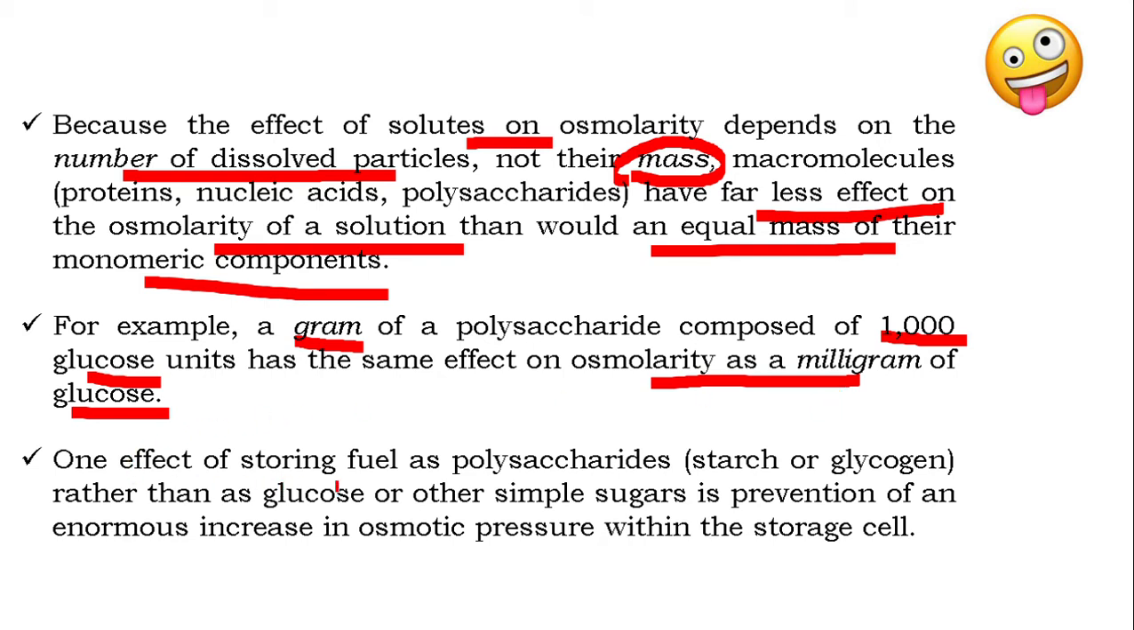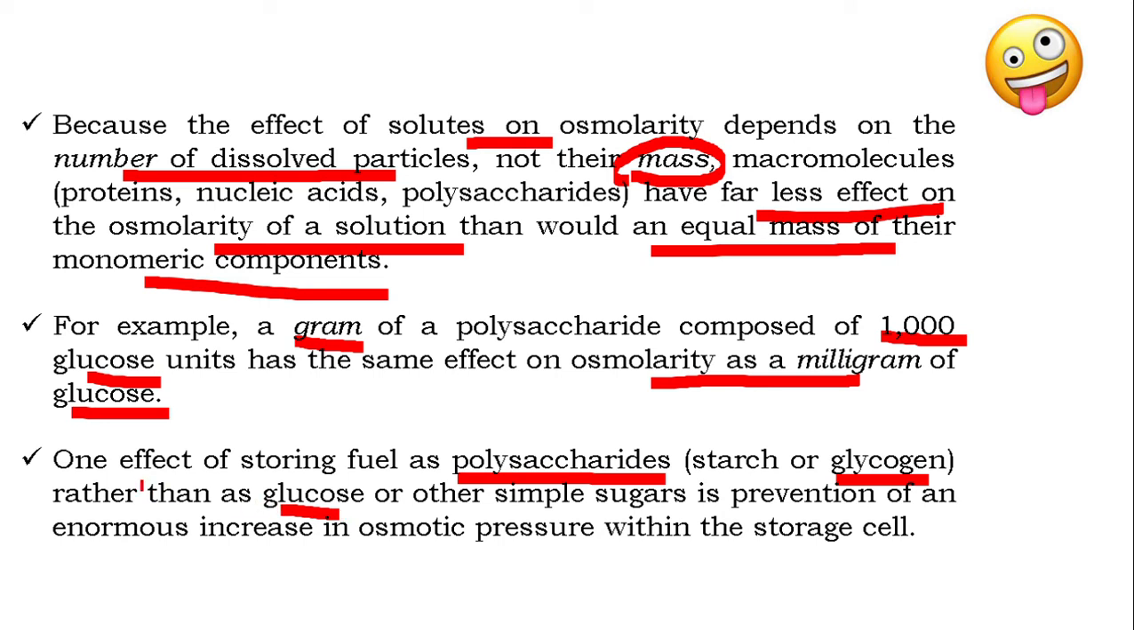One effect of storing fuel as polysaccharide: remember, in plants, glucose is stored as starch. In animals, in our body, glucose is stored as glycogen. Why are these fuel molecules not stored as monomers such as glucose? Because if these are stored as glucose or as their monomers, osmotic pressure will be very high. And to maintain osmotic concentration, it will have to store an equivalent amount of water also, which will increase the volume and weight of the structure.